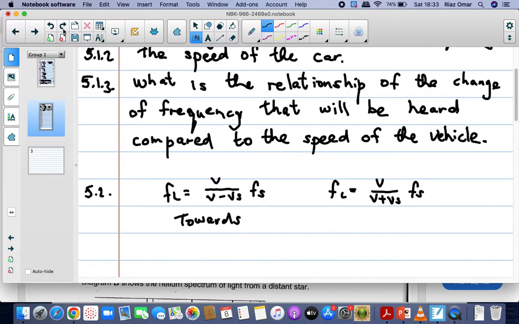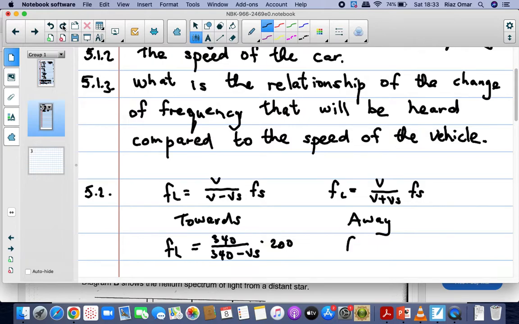One is when the object is moving towards, and the other is moving away. So looking at what we have, the frequency of the listener is equal to v, the speed of sound, which is 340, over 340 minus vs, times fs, and in our case the frequency of the source is 200 Hz. So this is when the object is moving towards the listener.